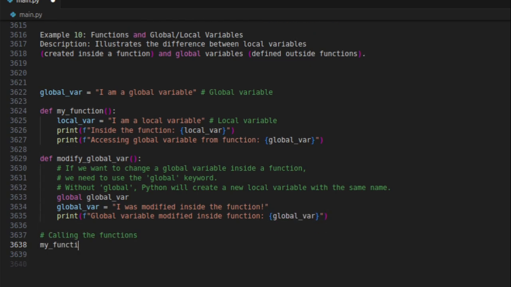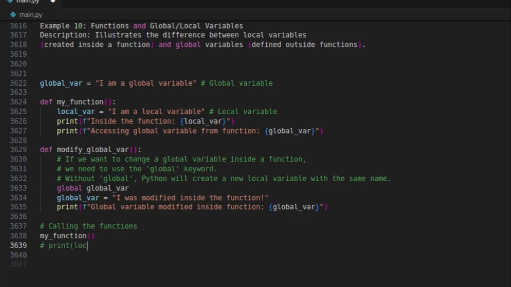Calling the function. print(local_var) # this will cause an error, local_var is only visible inside my_function.